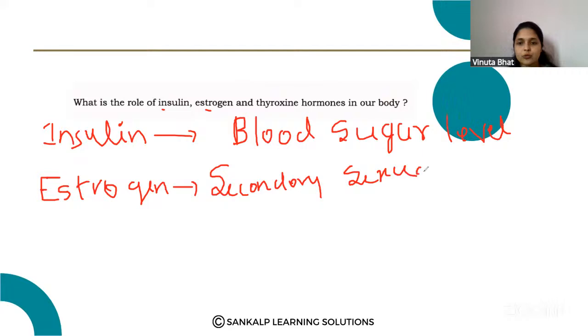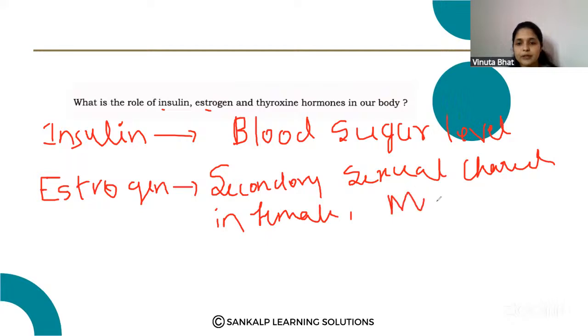Secondary sexual characters in female, and which is responsible for the menstrual cycle. Okay, secondary sexual characters as well as the menstrual cycle.